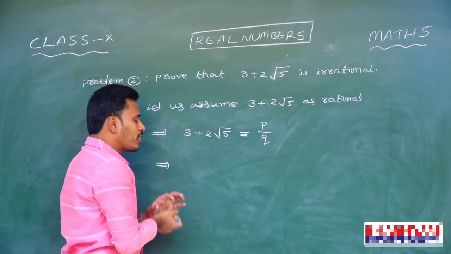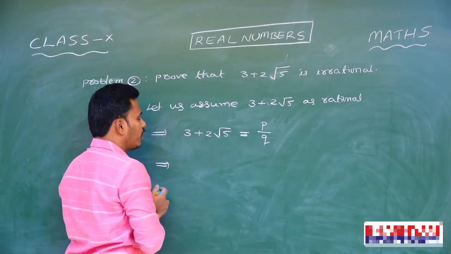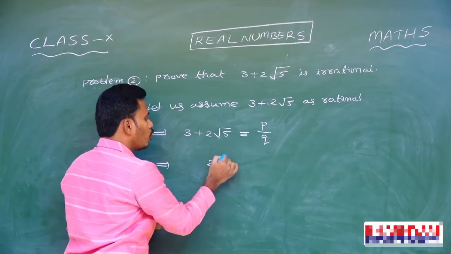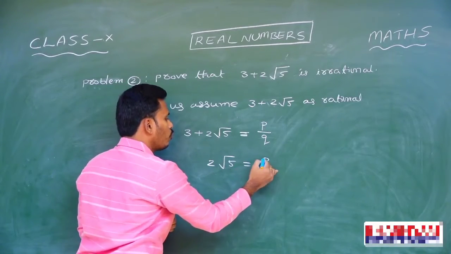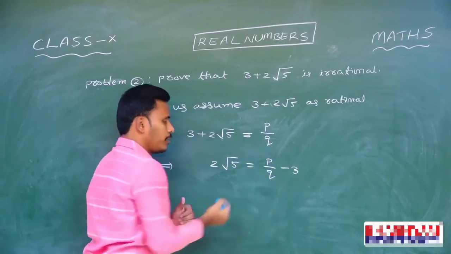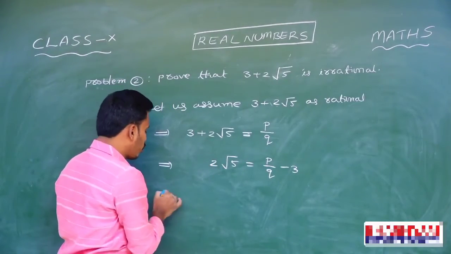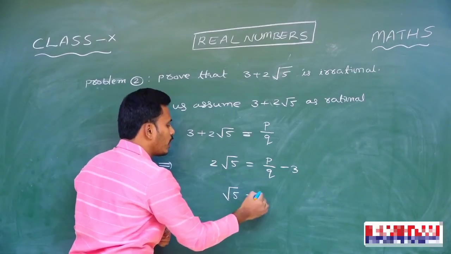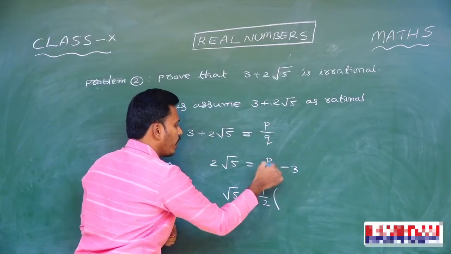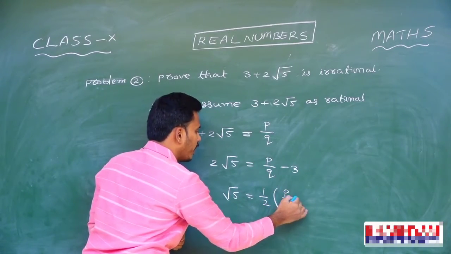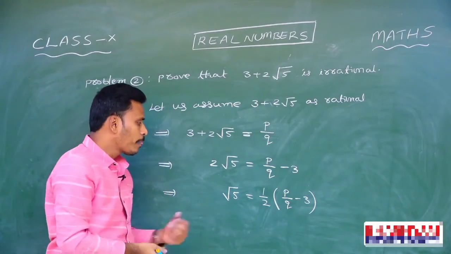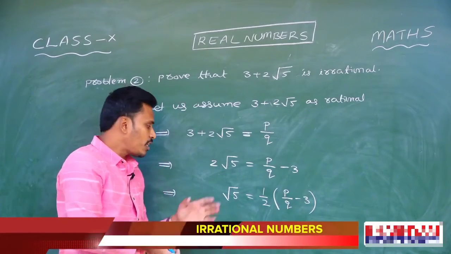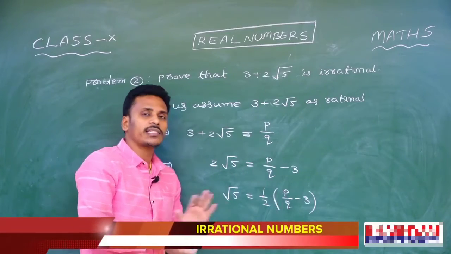For that, I am making this root 5 the subject here. I will send this 3 to that side as well as the 2 to that side. Then it becomes 2 root 5 is equal to p by q minus 3. And then you send 2 also to that side, and that implies root 5 is equal to half of p by q minus 3. Now if you look there, I have root 5 is equal to half of p by q minus 3. You just think about the left hand side as well as the right hand side.